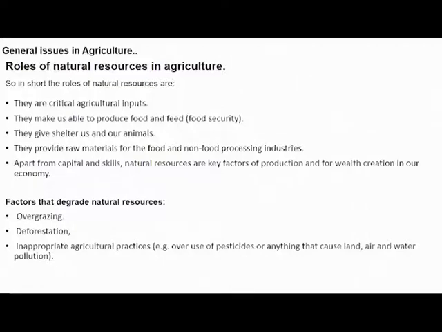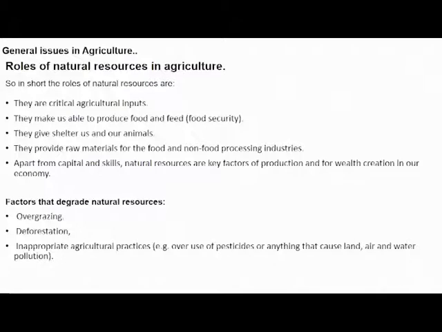Deforestation is one of them. This is a process of continuously cutting down trees without allowing new ones to grow. So this also causes deforestation, and it totally destroys or degrades our natural resources. Another is inappropriate agricultural practices, for example, overuse of pesticides or anything that causes land, air, and water pollution.